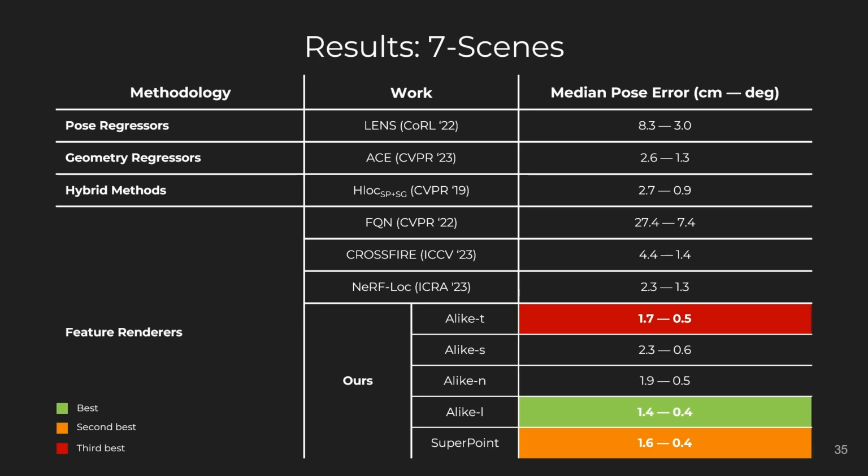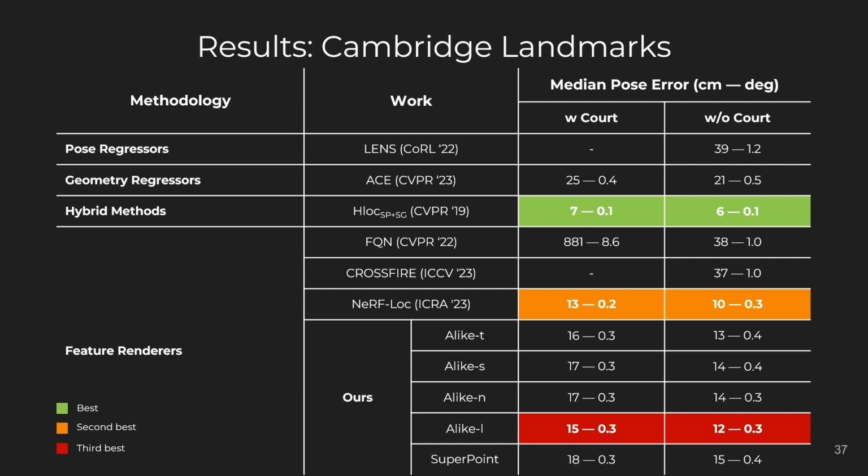We present the median 6 DOF pose error for our method. In green is the best result, followed by the second best in orange and finally the third best in red. On the 7 scenes dataset, our system achieved top 3 results compared to existing methods for indoor settings, proving its effectiveness. For outdoor scenes, FaVoR performed slightly less accurately, ranking 3rd. However, unlike NeRFLoc, our system does not require dense scene reconstruction or depth priors. Additionally, we use significantly fewer feature points than HLoc, as evidenced by our method's lower memory requirements.